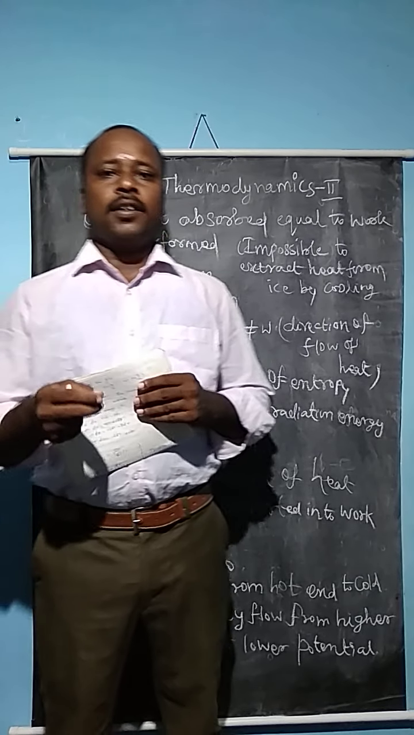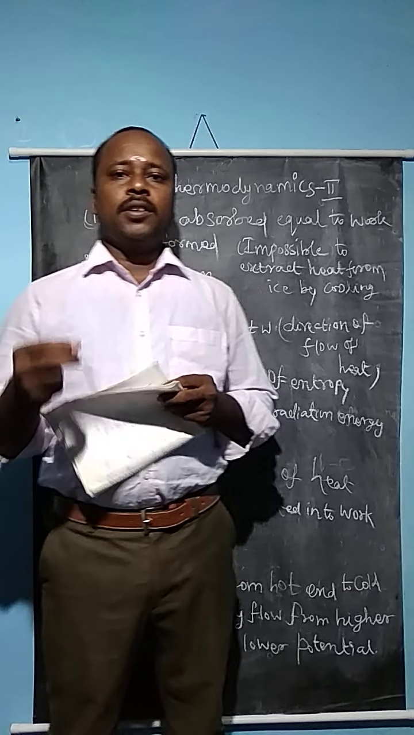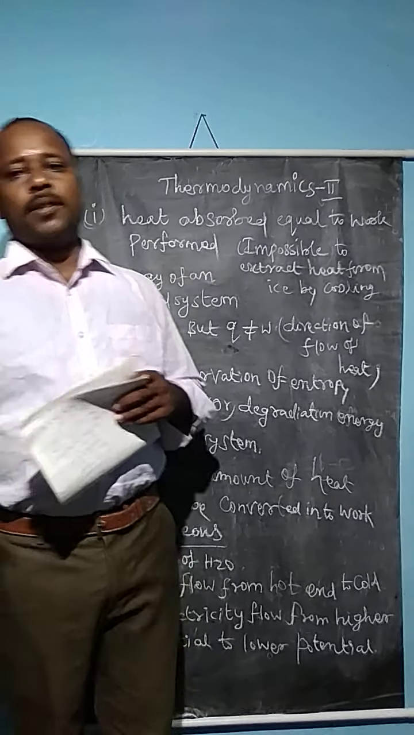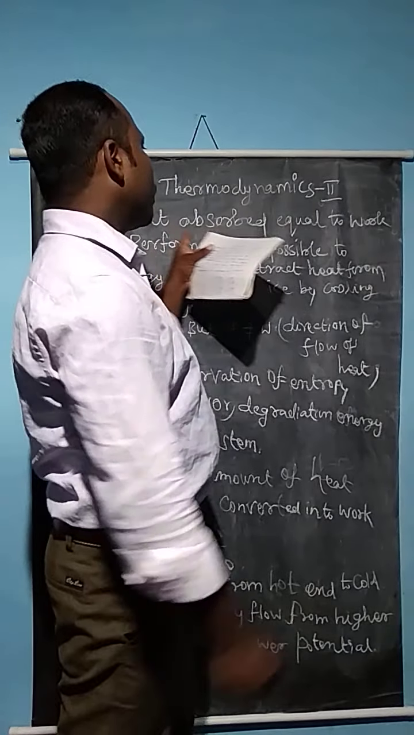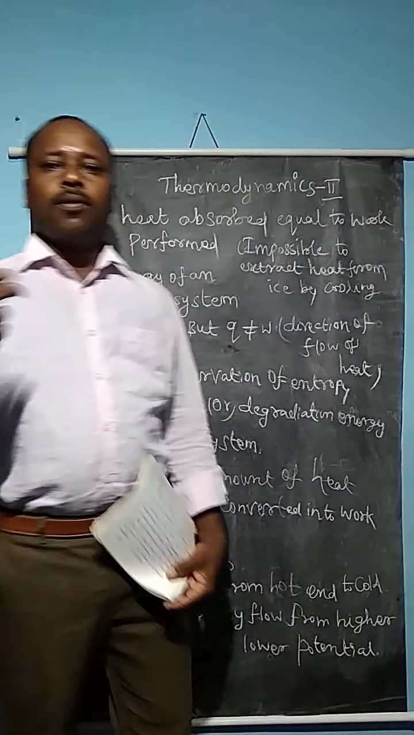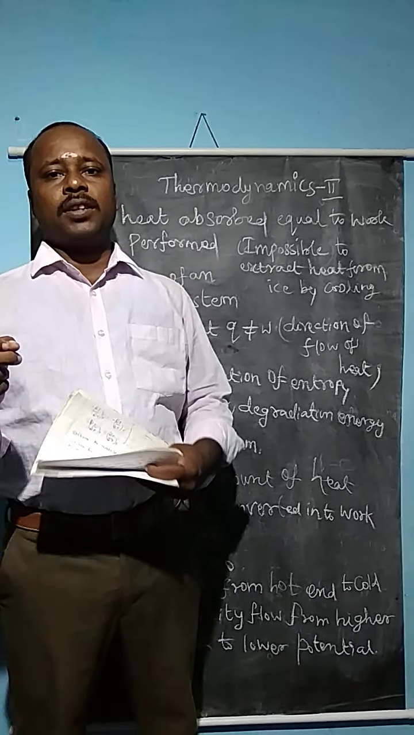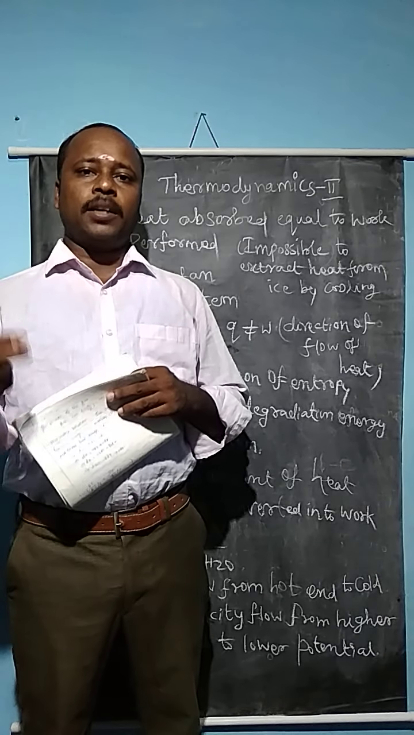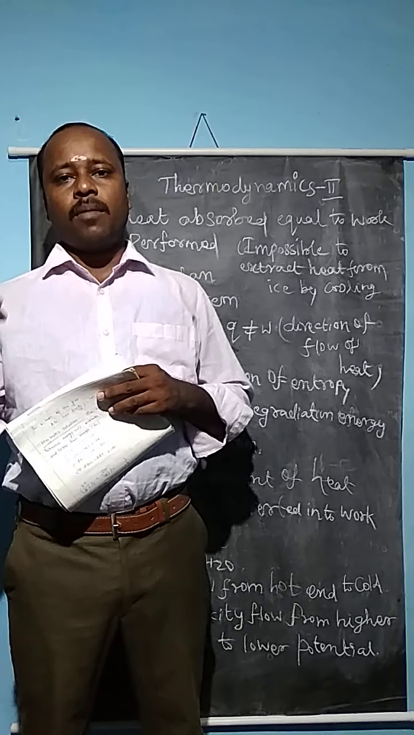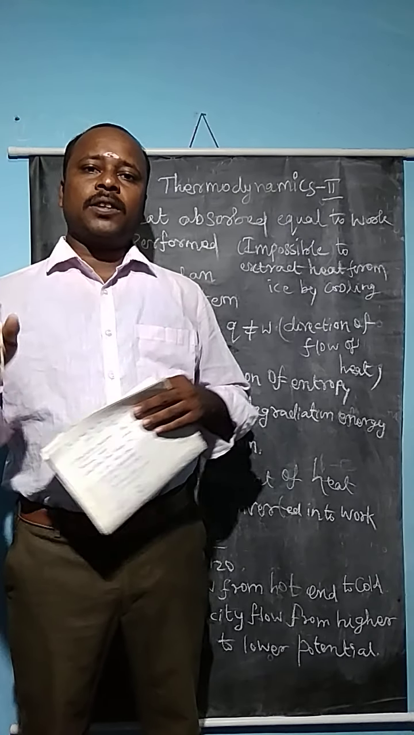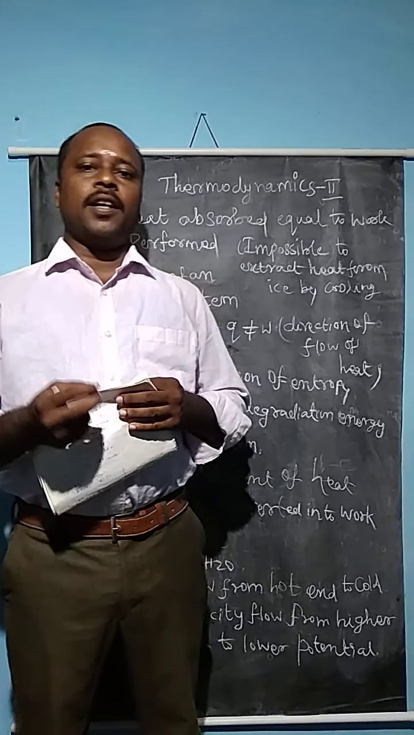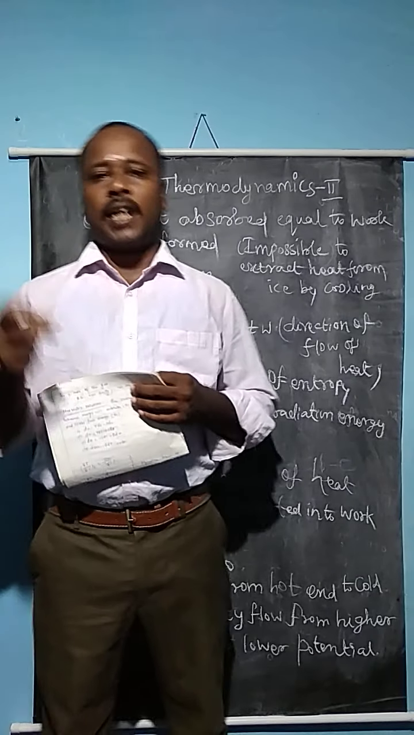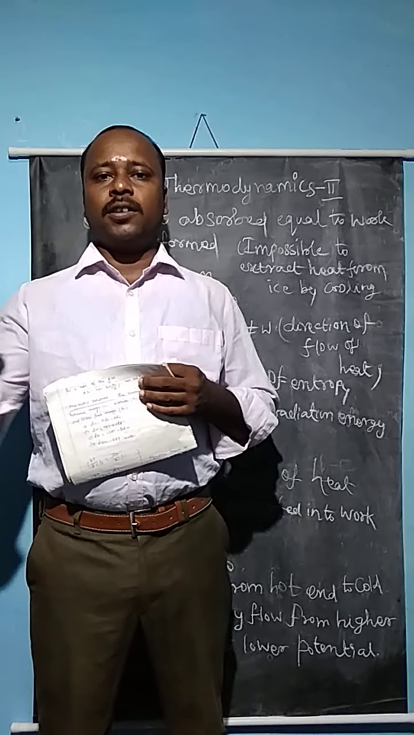Because the first law says that energy is conserved, that means the energy can be transformed. But in the case of the second law of thermodynamics, we need to know how much of the heat absorbed can be converted into an equal amount of work. So what does the first law say? How much heat is absorbed can be converted into an equal amount of work. But in this case, the first law fails to explain some concepts. The first one is the direction of flow of heat, how heat is transferred from one direction to another direction.